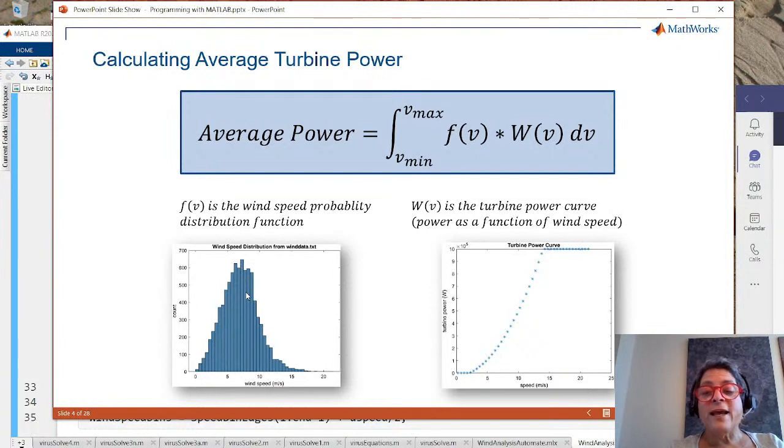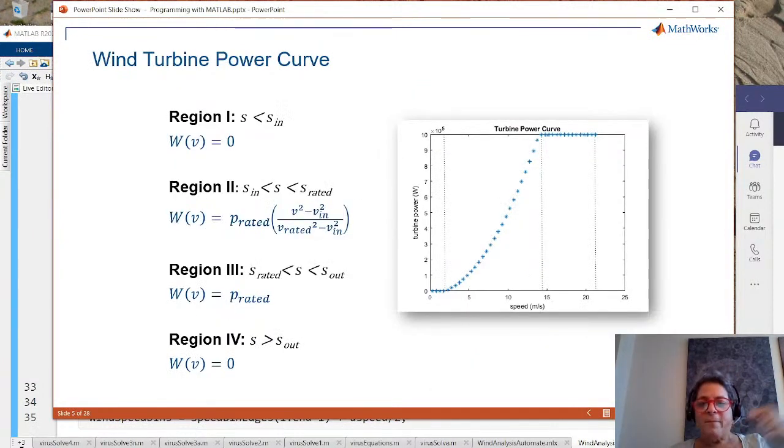And I need to also now tell you about turbines. So there's a very brief digression about wind turbine power curves. They all are essentially parameterized around the same way. They start off with you not turning the power on at all. And then they have a speed at which they cut in. And that's because at lower speeds, the wind speeds simply don't generate enough power to be worth it. But at the cut-in speed, we start generating power.